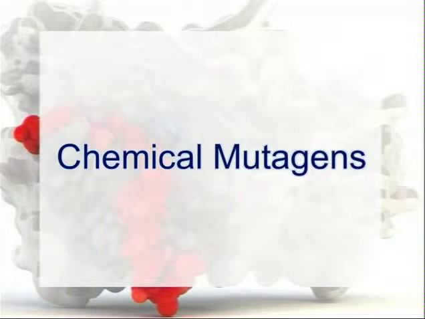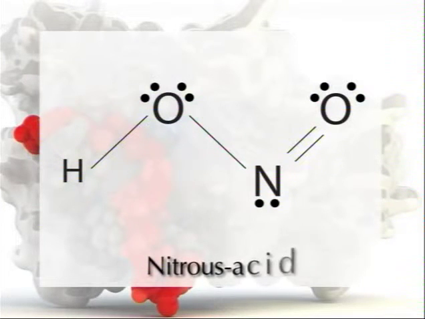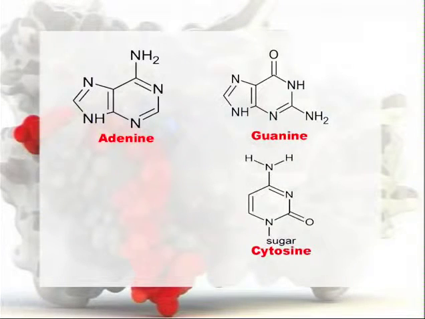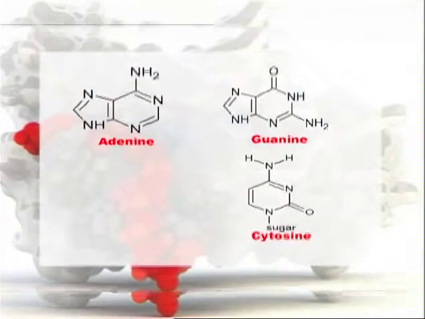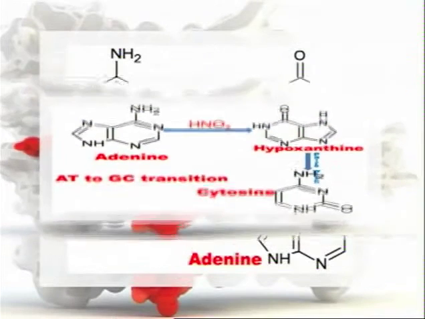Now, number two chemical mutagen, nitrous acid. Nitrous acid causes deamination of the bases that contain amino groups: adenine, guanine and cytosine. Adenine is deaminated to hypoxanthine, which pairs with cytosine rather than thymine. This leads to an adenine-thymine to guanine-cytosine transition.